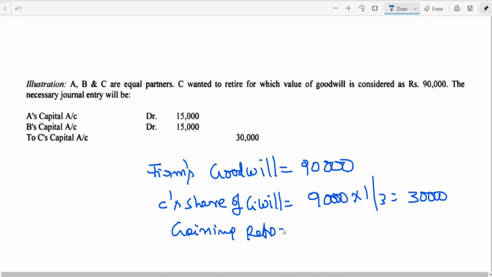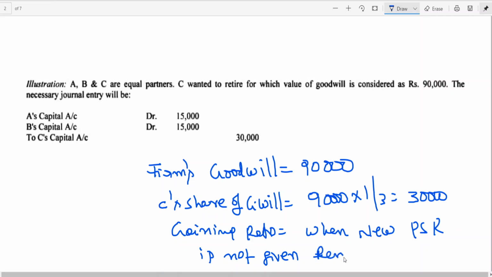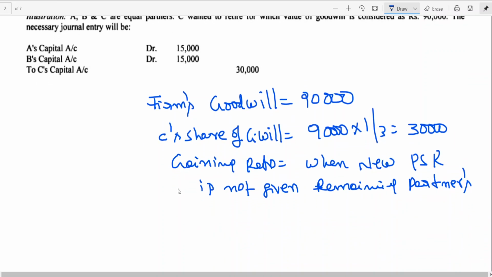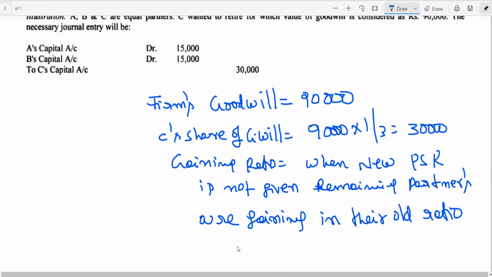Gaining ratio, when the new ratio is not given, that is, the remaining partners are gaining in their old ratio, that is 1:1.